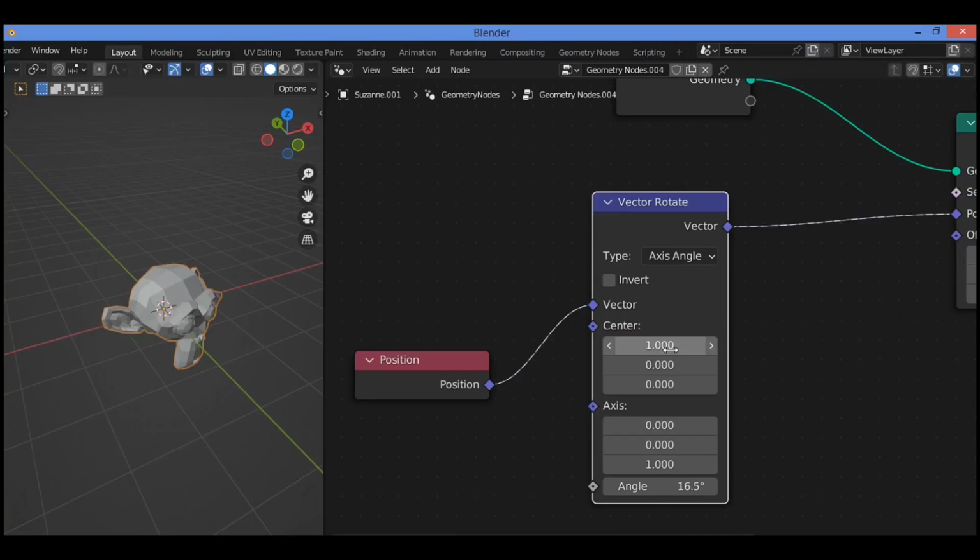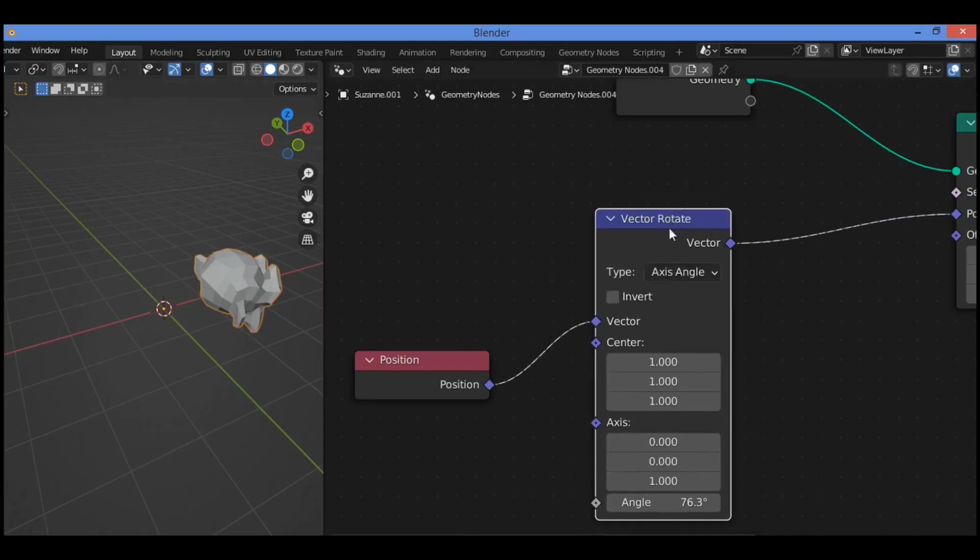Let's change it, for example, to this area, and let's see the rotation. And you can see the rotation is done around this point over there. You can change it also to 1, 1, 1 like this, and you can change the angle of rotation. And the rotation is done around that area, around those coordinates 1, 1, 1, because it's the center.